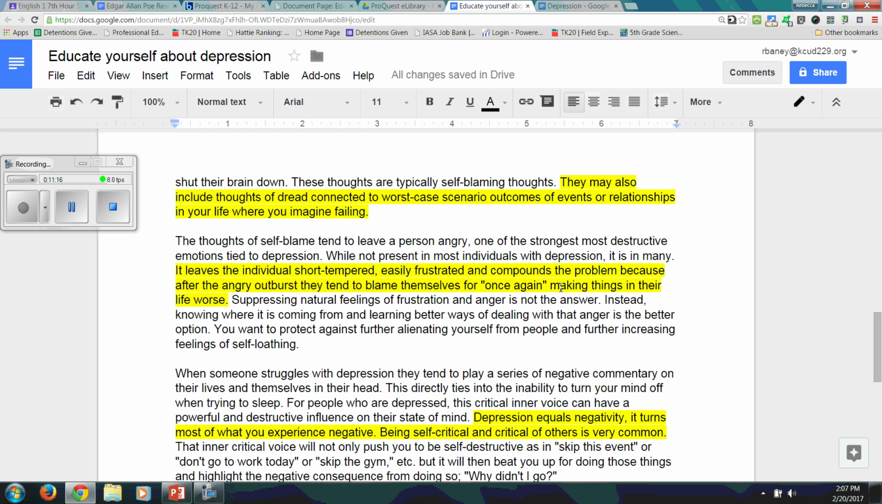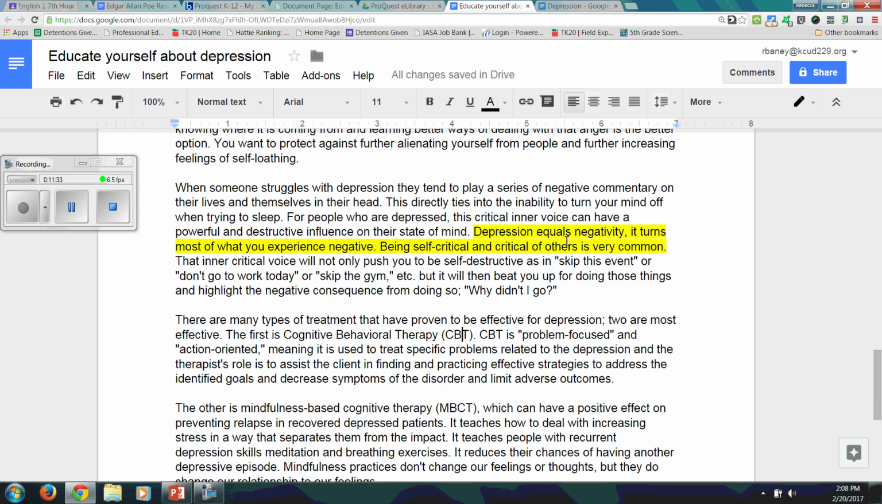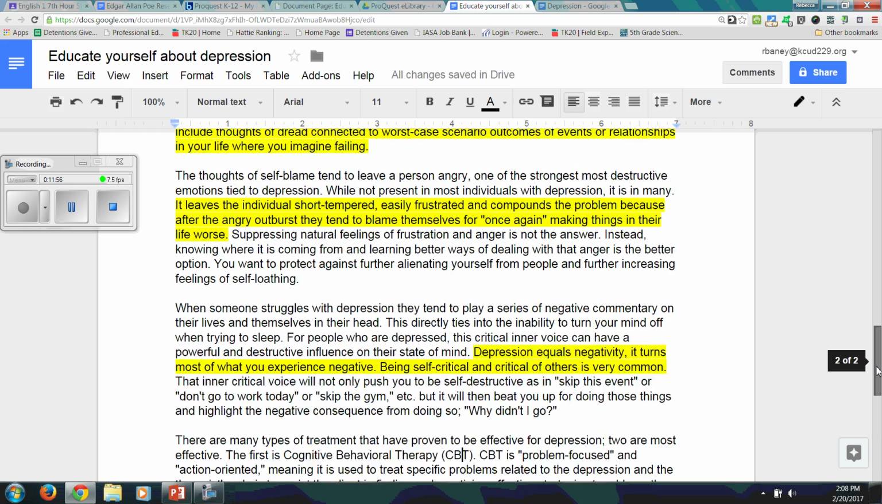It leaves the individual short-tempered, easily frustrated, compounds the problem, because after the angry outburst, they tend to blame themselves. Okay, so I do think there's evidence that says he had some short temper or frustration. He was kind of mean to other people. Depression equals negativity, turns most of what you experience negative. I can't recall one single happy story where anything good happened in all the things we read. Being self-critical and critical of others is very common. If you remember from the video, they said he was a brutal critic of other people's work. So this pretty much is what I picked from this article.